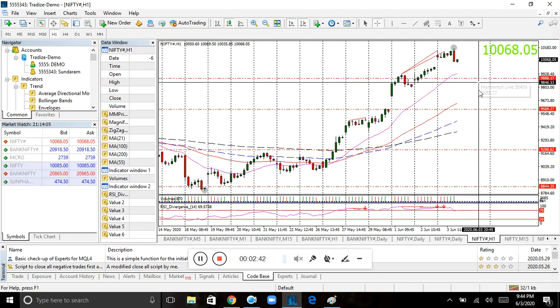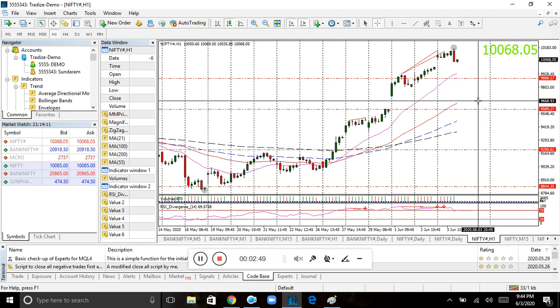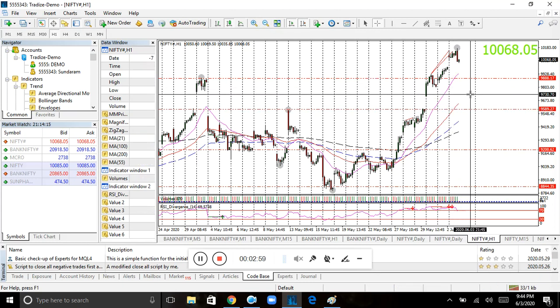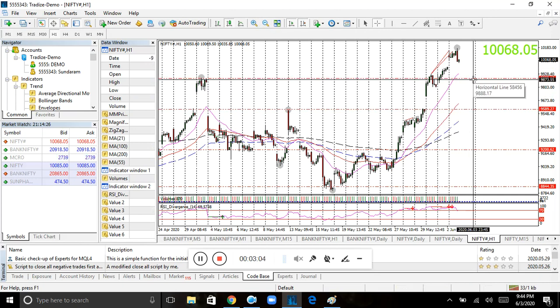If this support is broken, straight away it will land up at 9,583. This will be the free fall zone. As per this technical analysis, it's not necessary it has to happen in one day. It may take 1 day, 2 days, we don't know. Because there is a gap here, there is no good support here. Still here it may support, right?